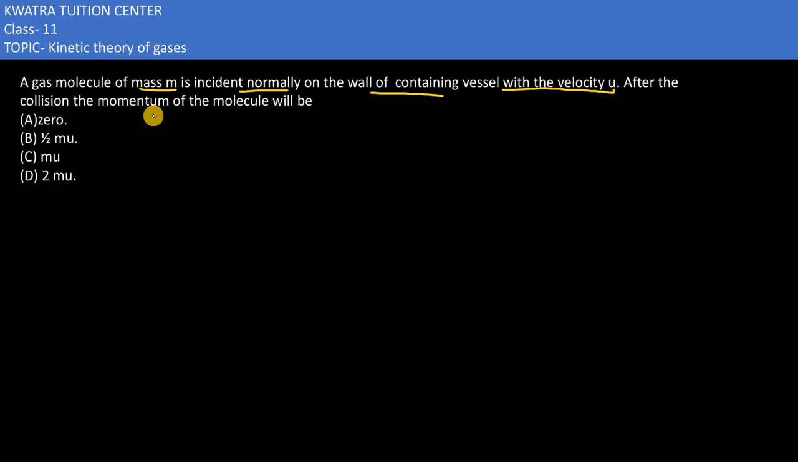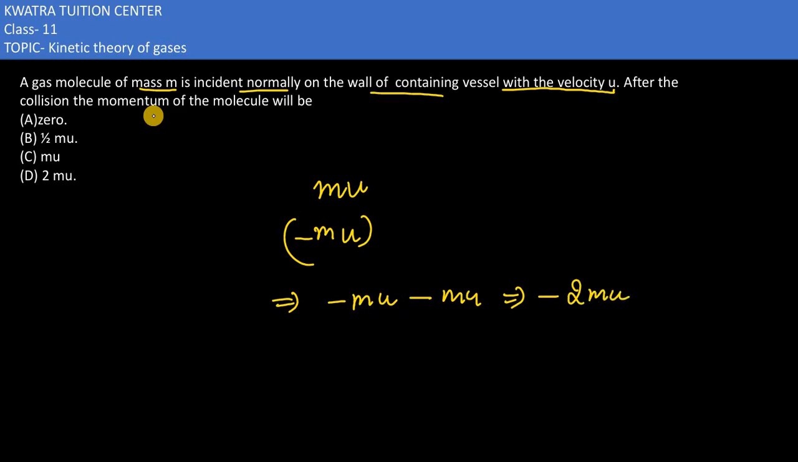They are asking what our total momentum would be after the collision. So first, let's say it is colliding elastically, so it would be rebounding with the same speed but in the opposite direction. If we assume our initial momentum is mu, then the reverse would be minus mu, because it would go in the opposite direction. So the change in momentum would be nothing but minus mu, final minus initial. So the result we get is minus 2mu.